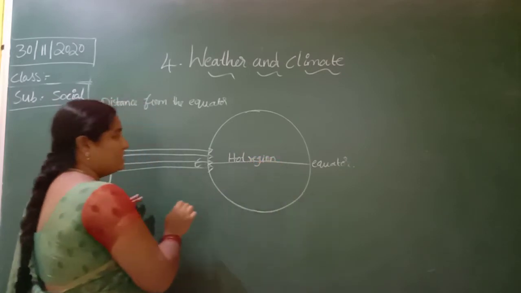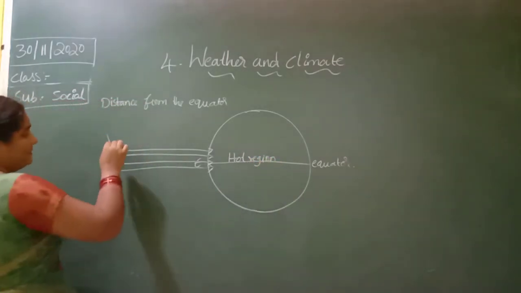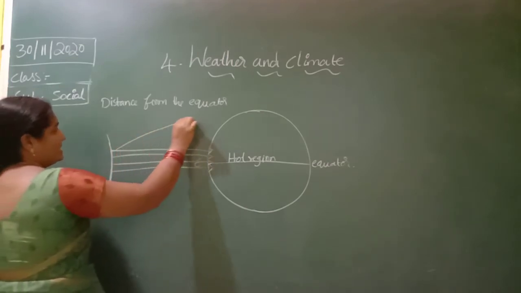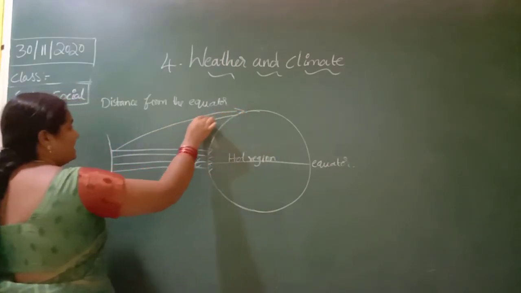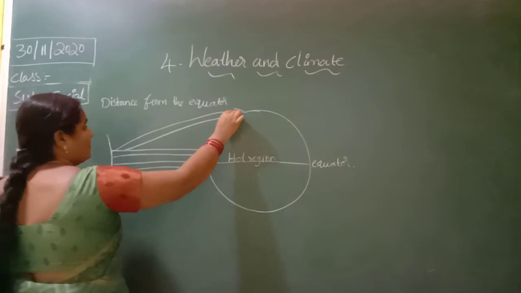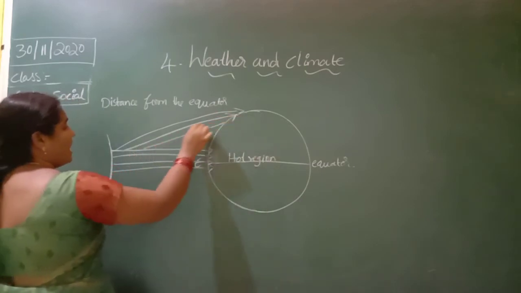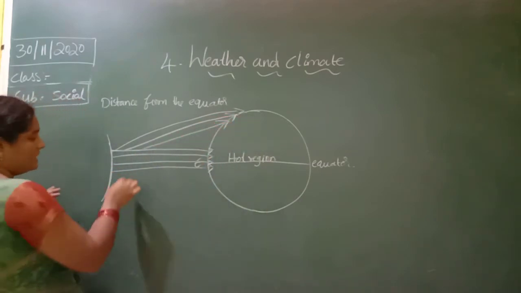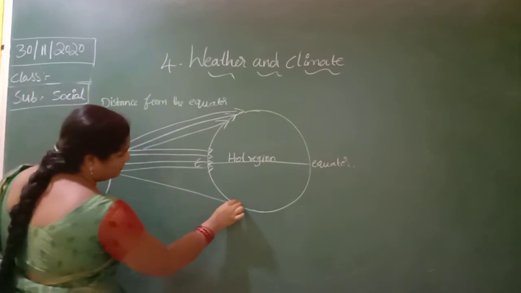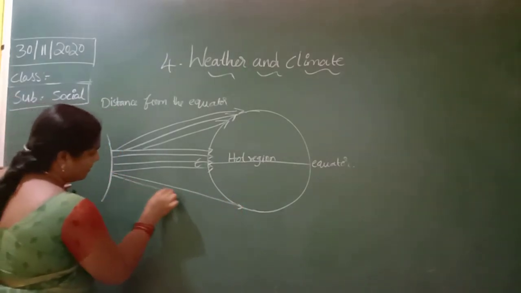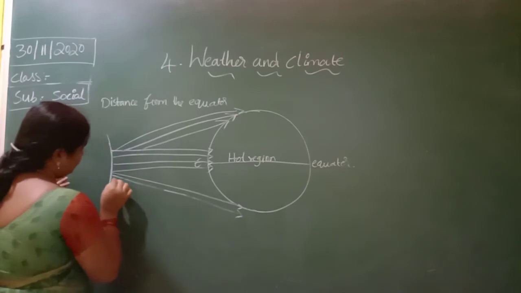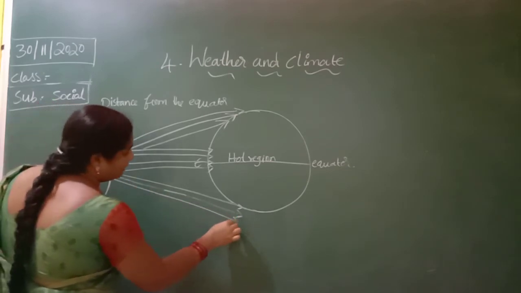Whereas the slanting rays, like this, form on the altitudes, the low surface area. They are known as the altitudes.